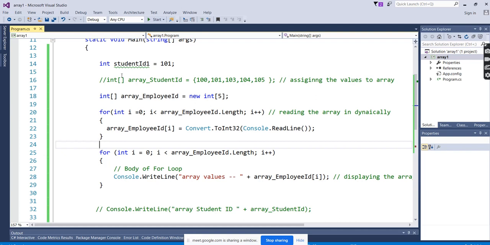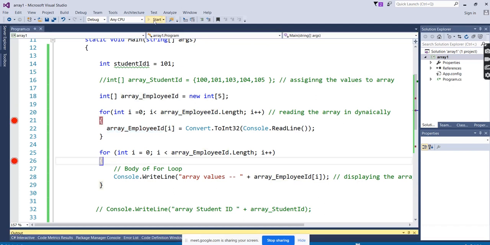Control S. Fine. So I can see the things, right? We are reading the values dynamically, and here we are displaying them. Just keep the debugger.